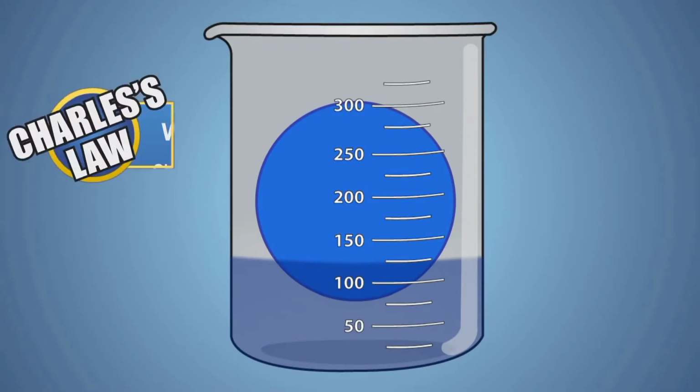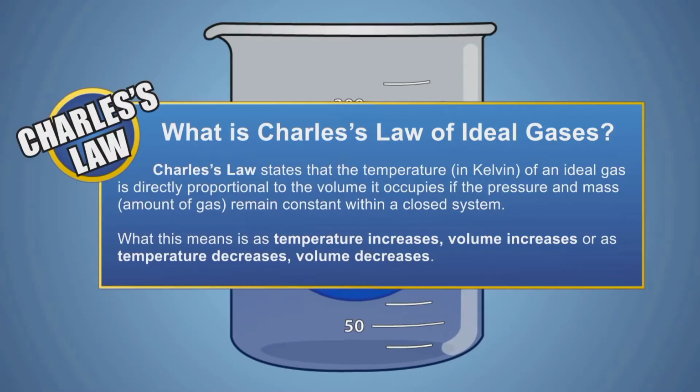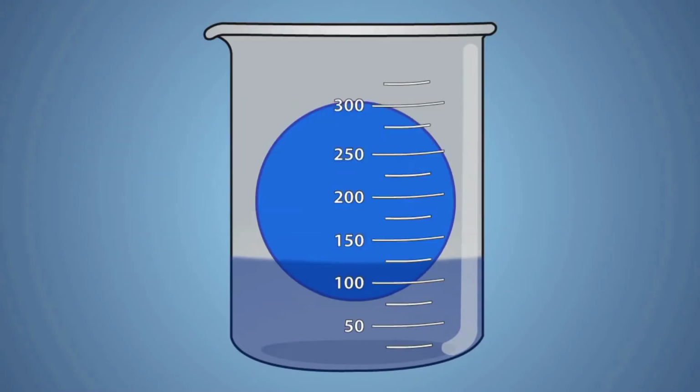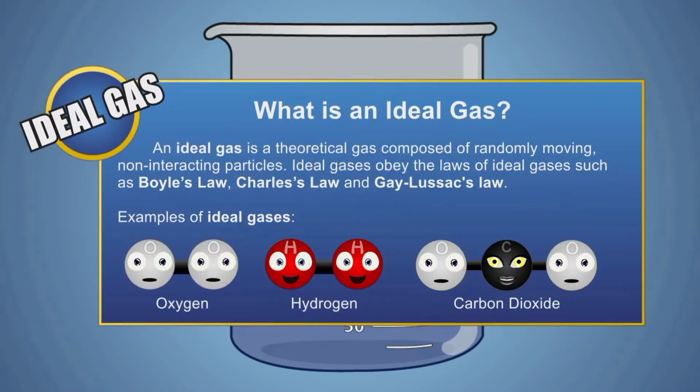Charles' gas law states that when a fixed amount or mass of an ideal gas is kept at constant pressure in a closed system, then its temperature and volume are directly proportional. What this means is that when temperature increases, volume increases. What is an ideal gas? An ideal gas is a theoretical gas composed of randomly moving, non-interacting particles.